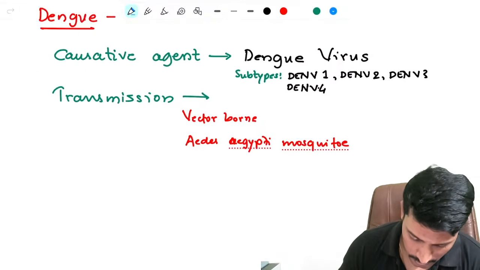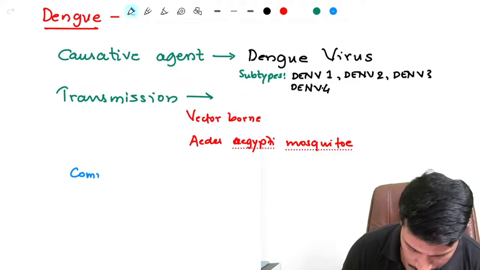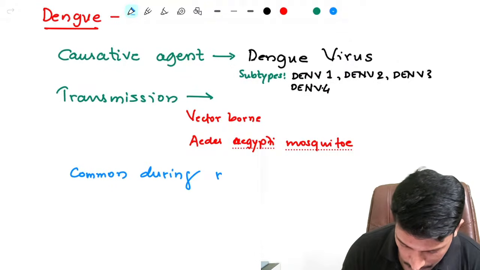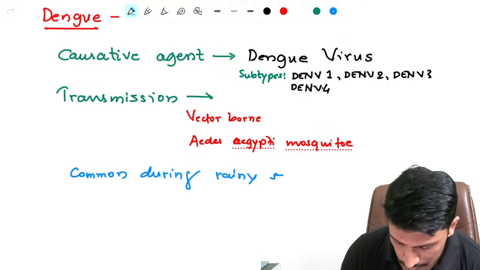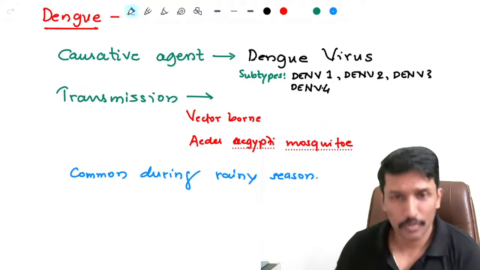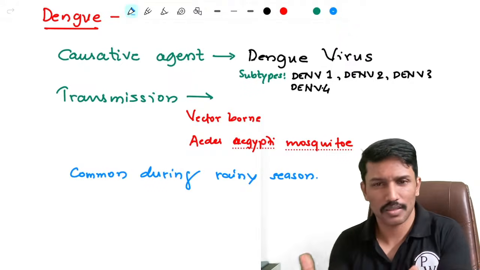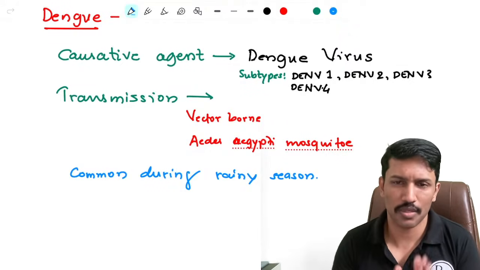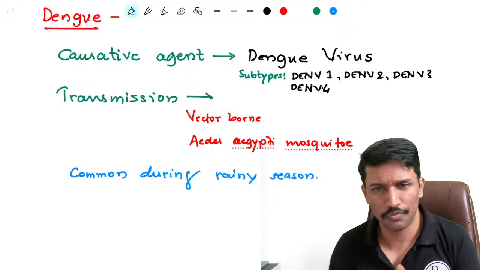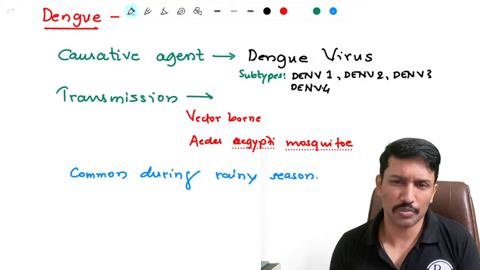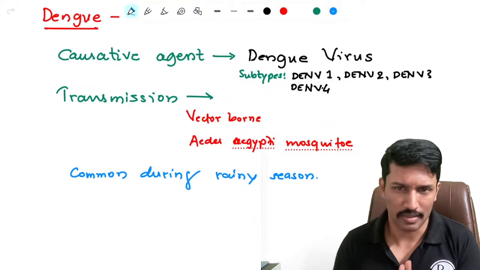And we all know that it is common during rainy season. Why is it common during rainy season? Because of course, wherever there is mosquito breeding, the risk of having these Aedes aegypti mosquitoes, and thus the transmission of dengue also increases. So typically we see majority of the dengue outbreaks happening during the rainy season.